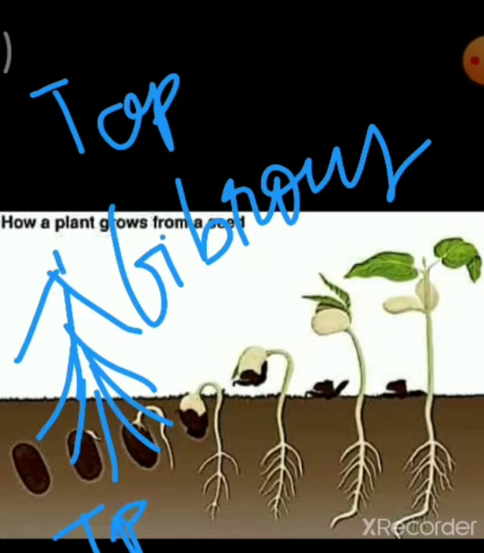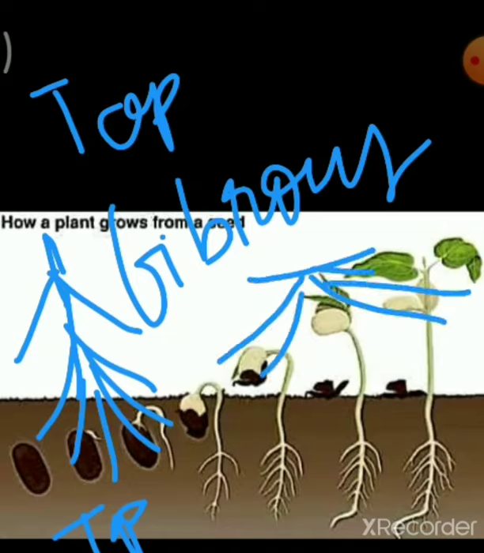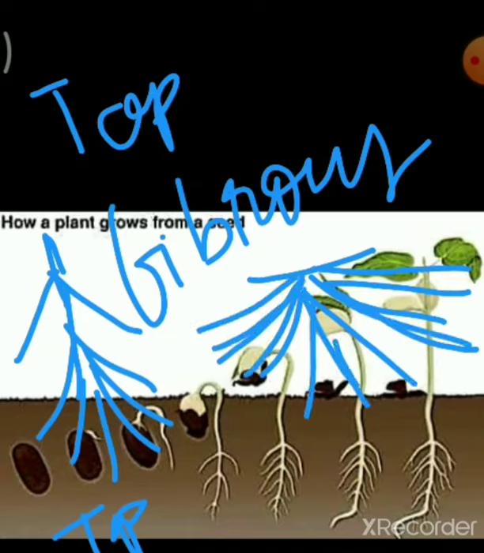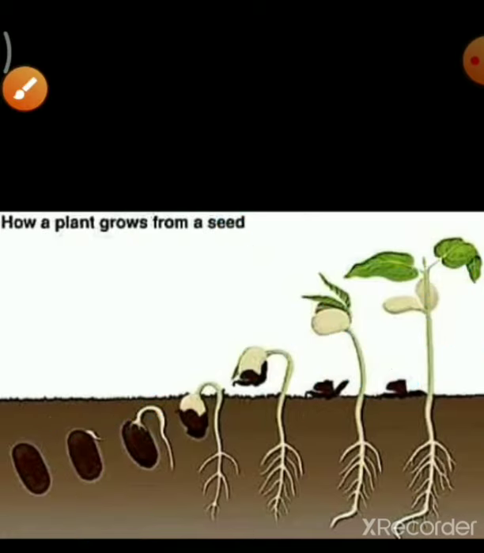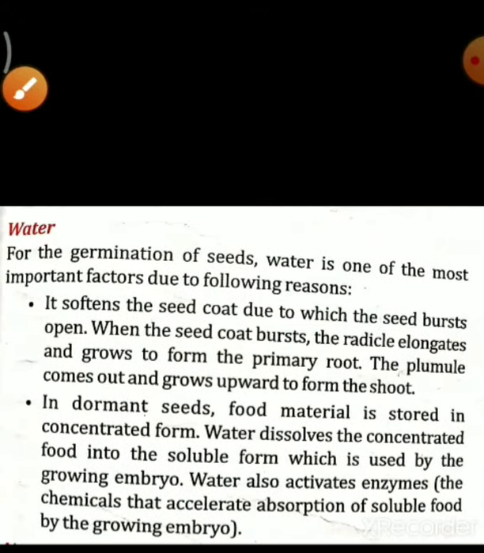From one, so many fine roots elongate. And what is the fibrous root system? In the fibrous root system, there is not any single root, there will be a cluster of roots. Cluster means a group of roots. So you understood about the primary root.